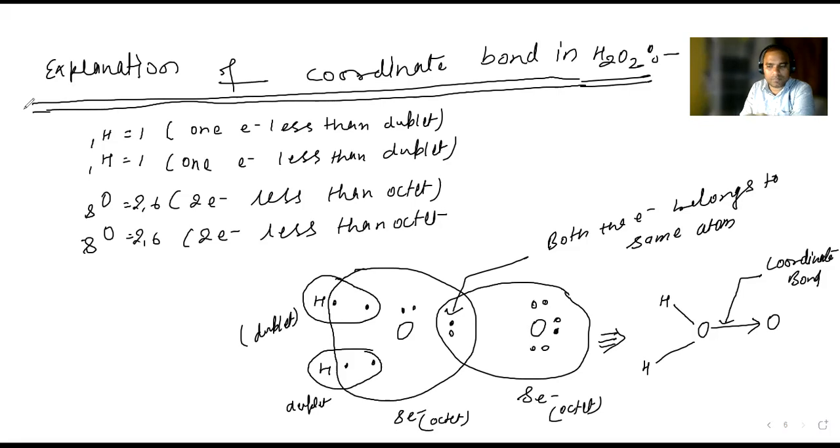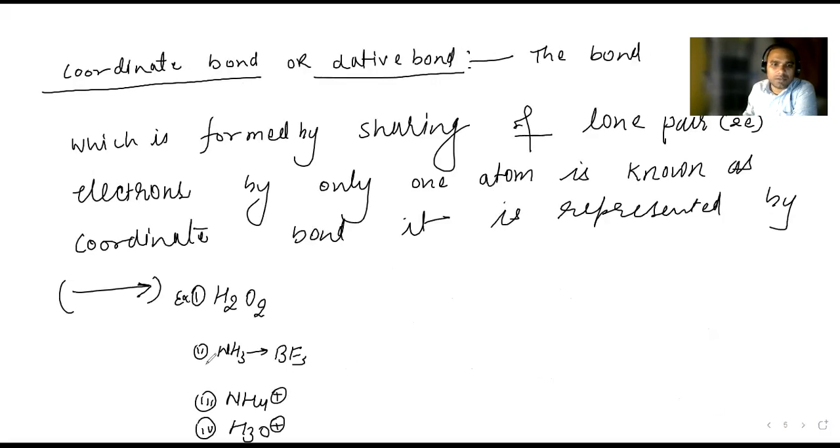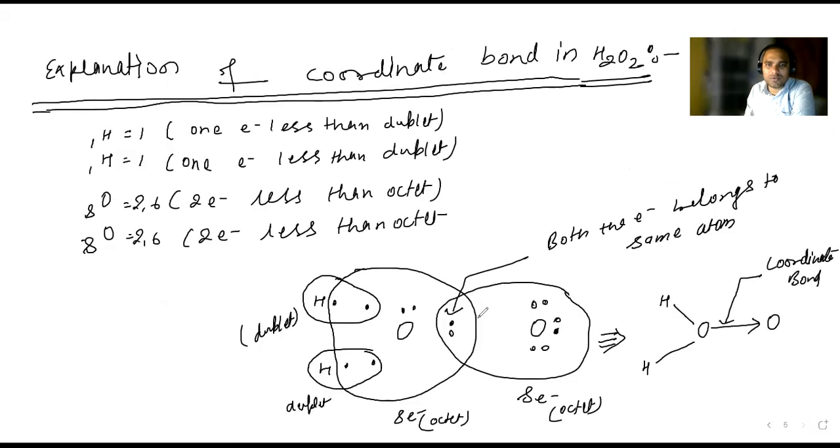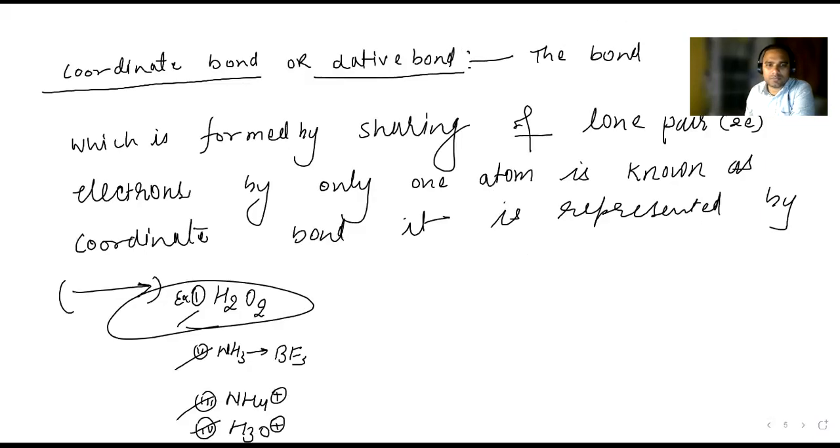Okay. So let us try to explain one more example of coordinate bond. Which one do you want? 1, 2, 3, 4. Anyone, you can ask which one I should tell. H2O2. H2O2 over this page. Yes, this is the H2O2.